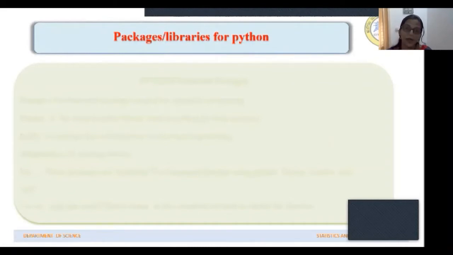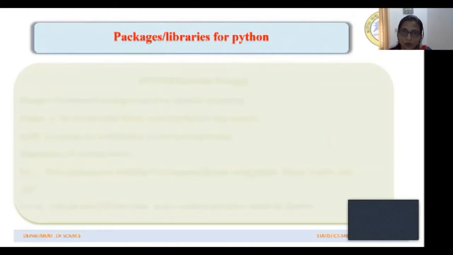Along with Python, you need some libraries to work efficiently with Python. These libraries are packages which have some inbuilt functions, which eliminate the need of writing the code from scratch. So we can use the functions which are already defined in these libraries in our programs.